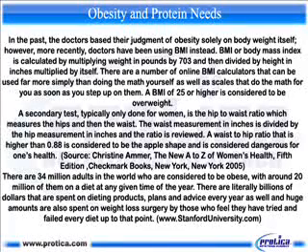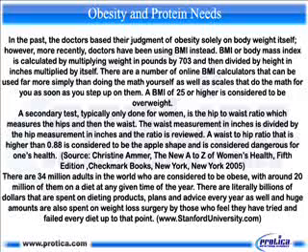BMI or body mass index is calculated by multiplying weight in pounds by 703 and then dividing by height in inches multiplied by itself. There are a number of online BMI calculators that can be used far more simply than doing the math yourself, as well as scales that do the math for you as soon as you step up on them. A BMI of 25 or higher is considered to be overweight.